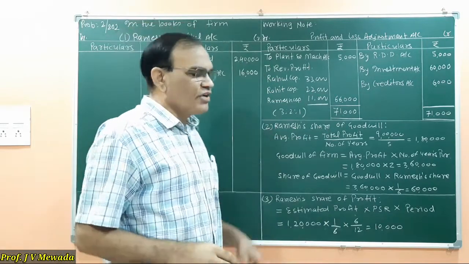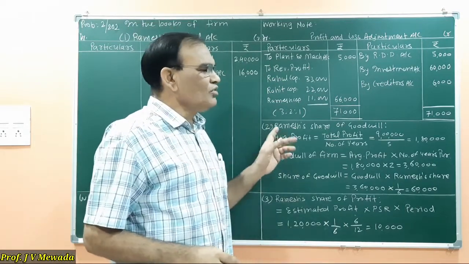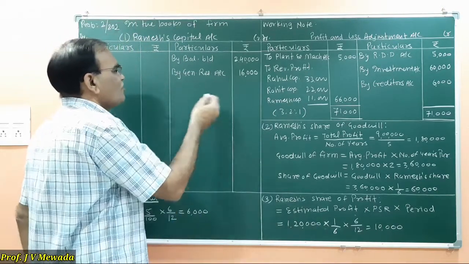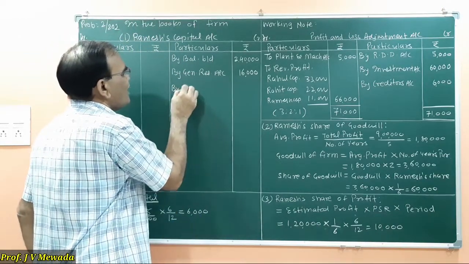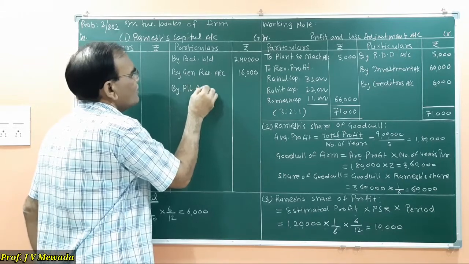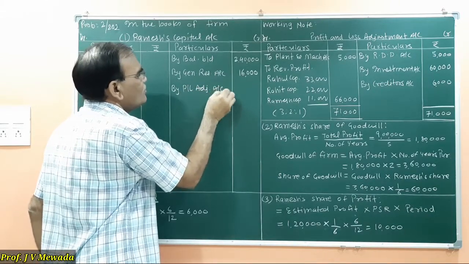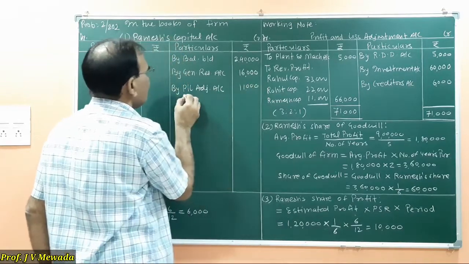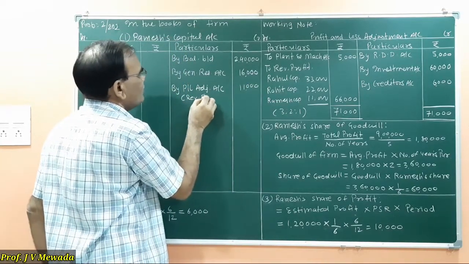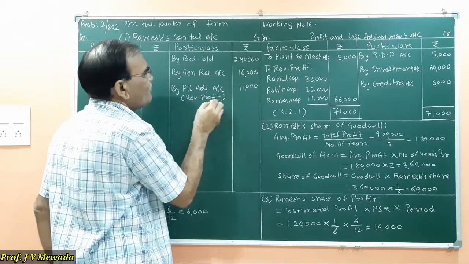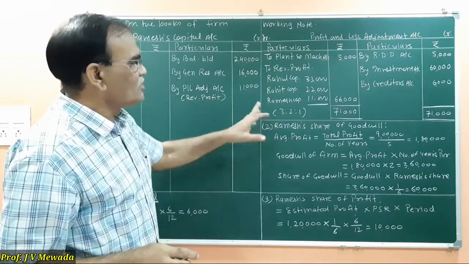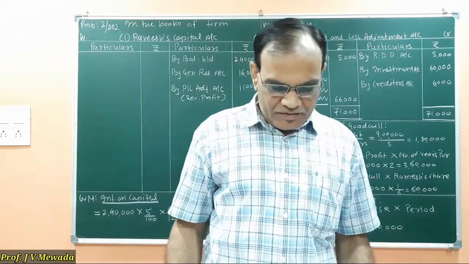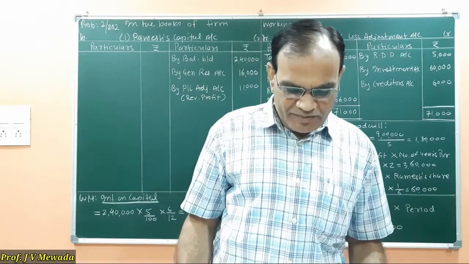Now whatever profit we got, we have to transfer it to the Ramesh capital account. So it is a profit. On the credit side I will write by profit and loss adjustment account 11,000. This is a revaluation profit. 11,000 is transferred to Ramesh. Okay. Now 5 adjustments are completed.